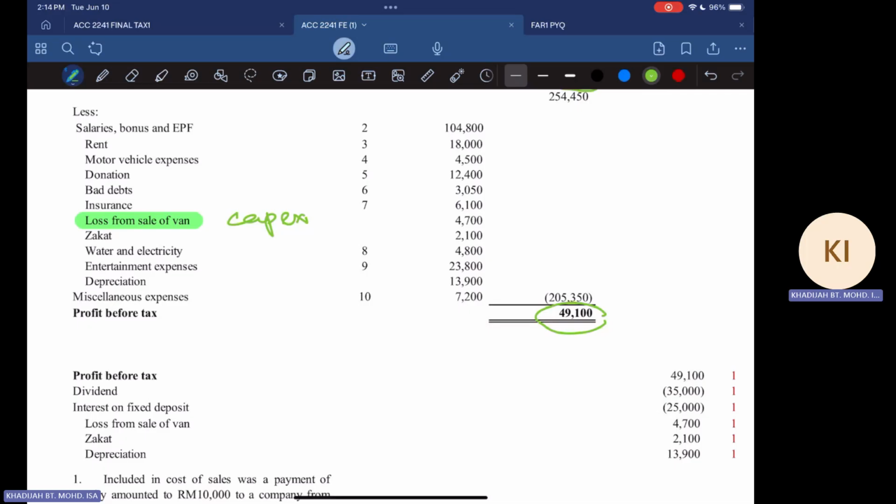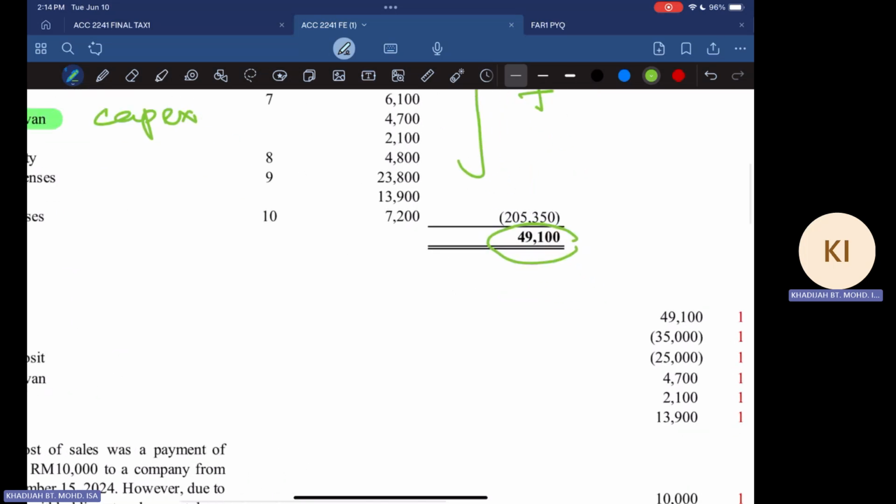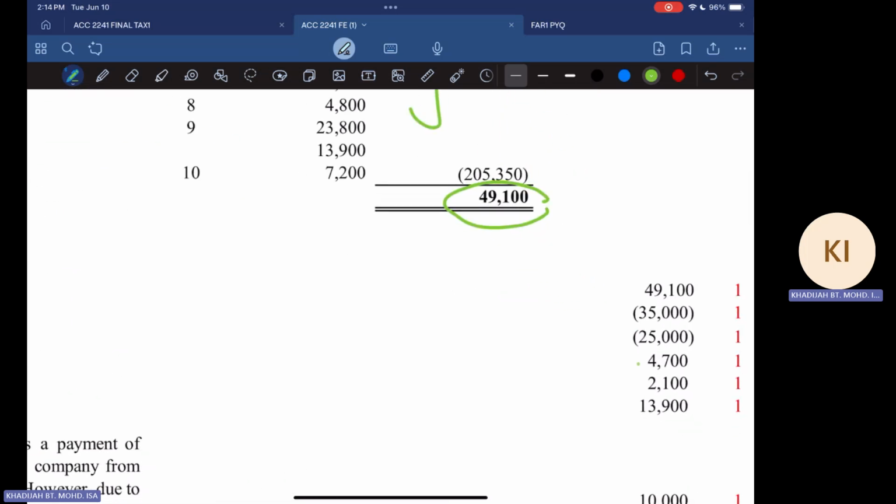So remember that this has been deducted in arriving at your profit. So if you have deducted, you want to take it out from the profit. So that's why all these things, you are going to do adjustment. You have to add back. Yeah. So your adjustment would be loss from sale of van, 4,700. So that's where you have your 4,700 as an add amount, right?